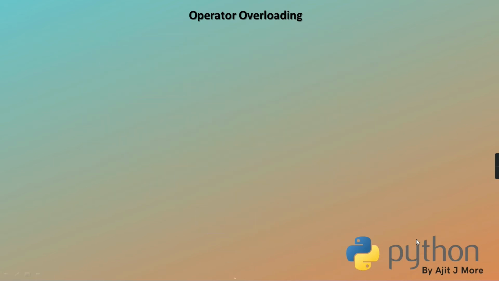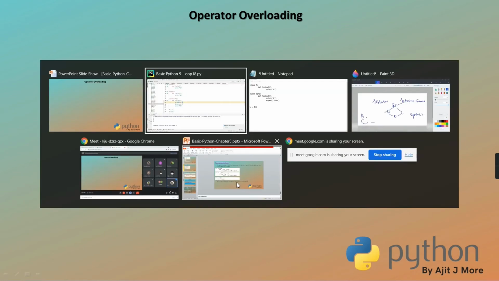Then coming to another concept called operator overloading. Okay? Now what do you mean by operator overloading? You can say that making an operator operate on varied classes of objects. Get it? Meaning that an operator is basically going to operate on some given object types.